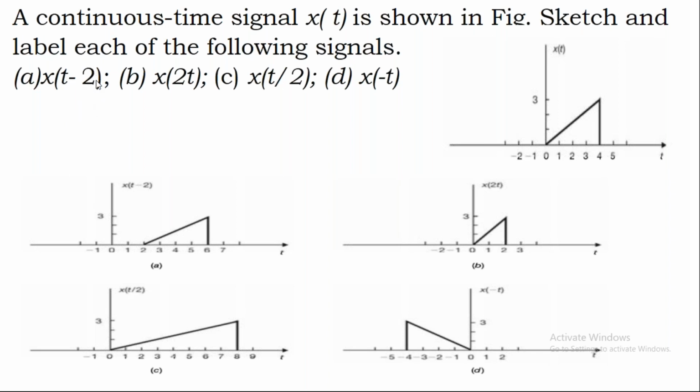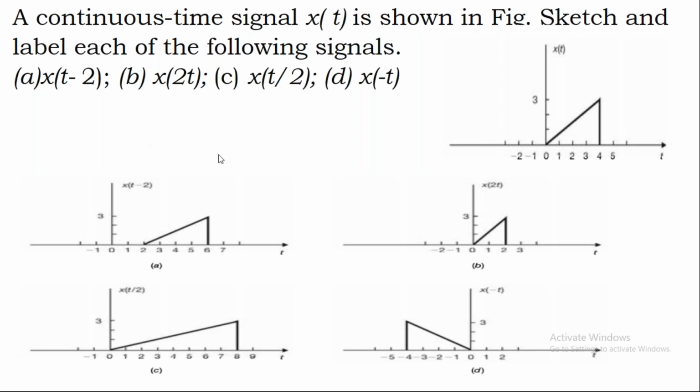Then t minus 2 equal to 0, so t equal to 2, which means that your actual signal x of t is shifted by a value 2, and since it is positive, it is shifted by 2 intervals towards right.